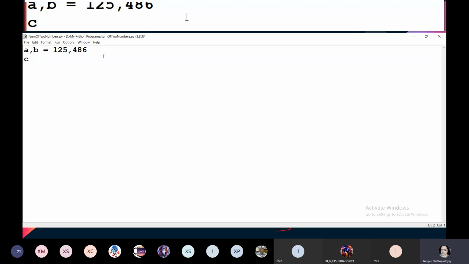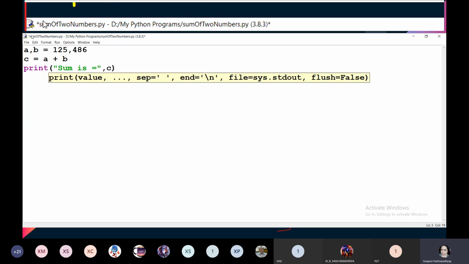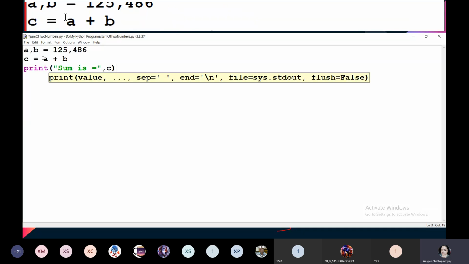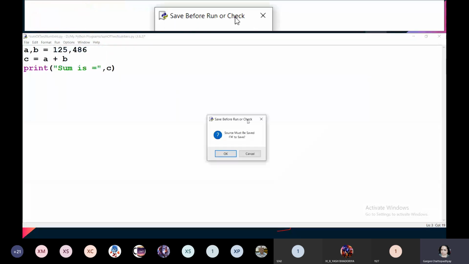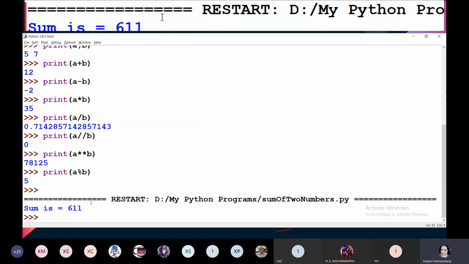One way is I take a third variable, I write A plus B over there, and then I print sum is what? C. So I've closed it. Now you can see that the moment you make any changes, you get an asterisk sign over here, which says that your program needs to be saved. If you try to run it, you will see what happens. It asks you to save before run. So click on OK, and you can see the sum is this.